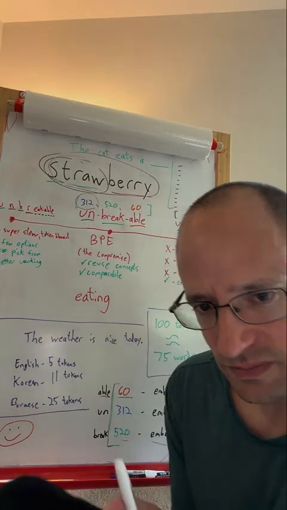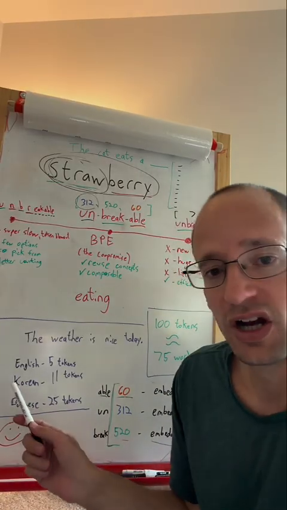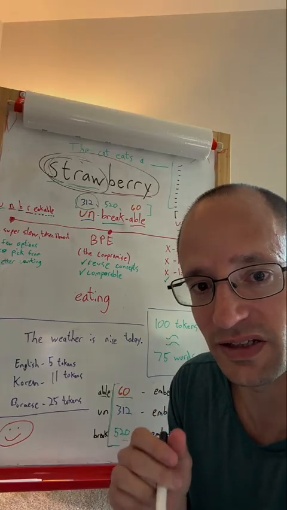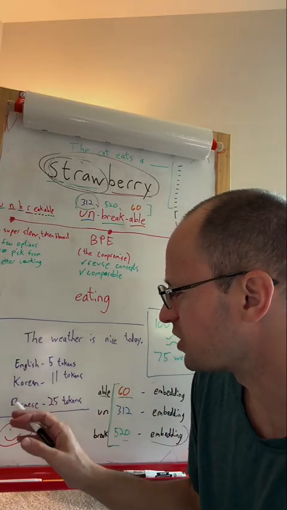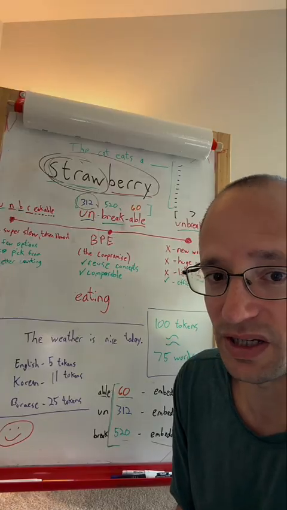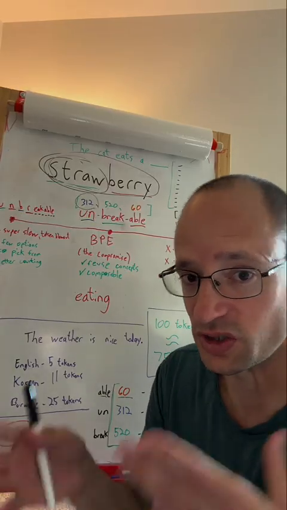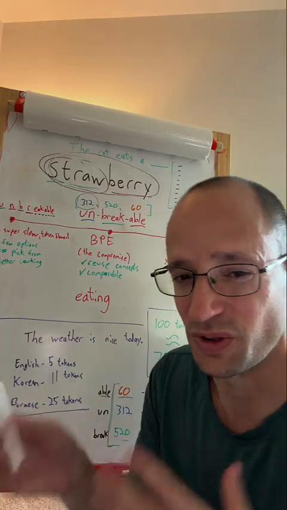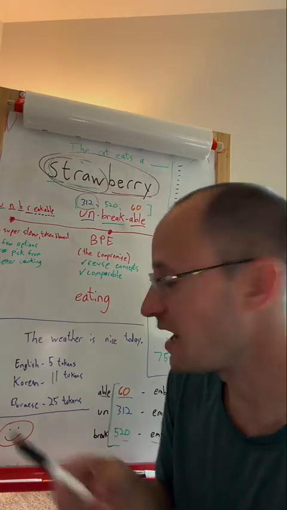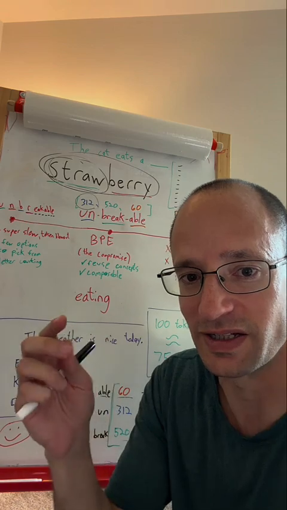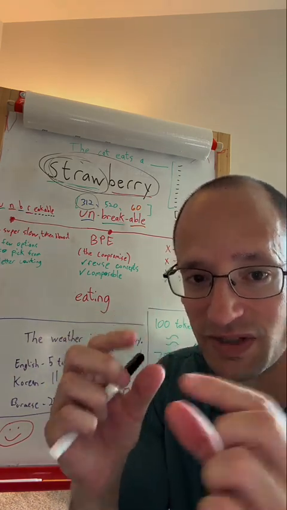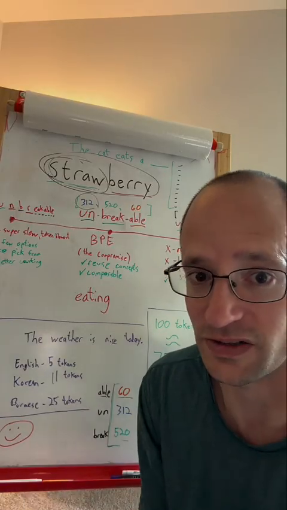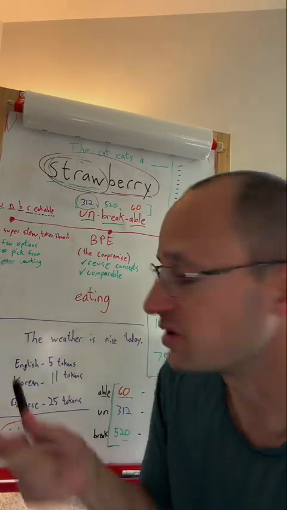Now, why is this? Well, it's because these languages are so much less common in the training data than English. A lot of the words that might be common in Burmese, that in theory might deserve their own token, end up not getting tokenized into single words, because Burmese is so much more rare in the training data. They end up staying as chunks or even characters, depending on how rare the language is in the training data.